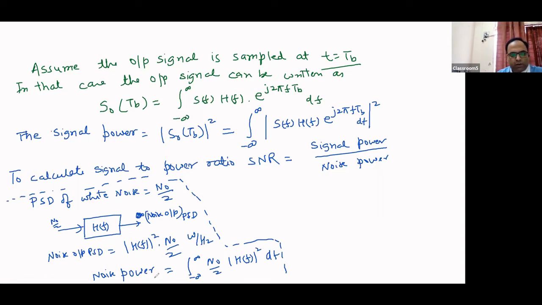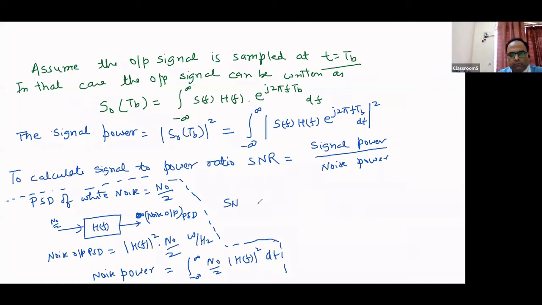So from this analysis, we can calculate the noise power, and to get SNR, we have to put the value of noise power in this equation. We know the signal power, we know the noise power, so we can calculate the SNR at the output of the filter.